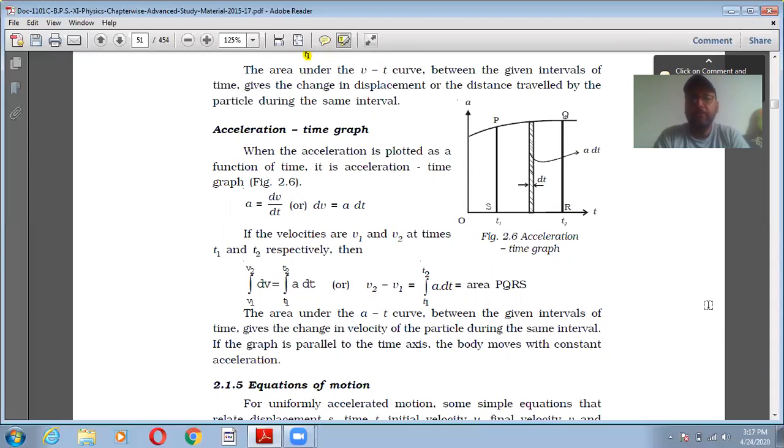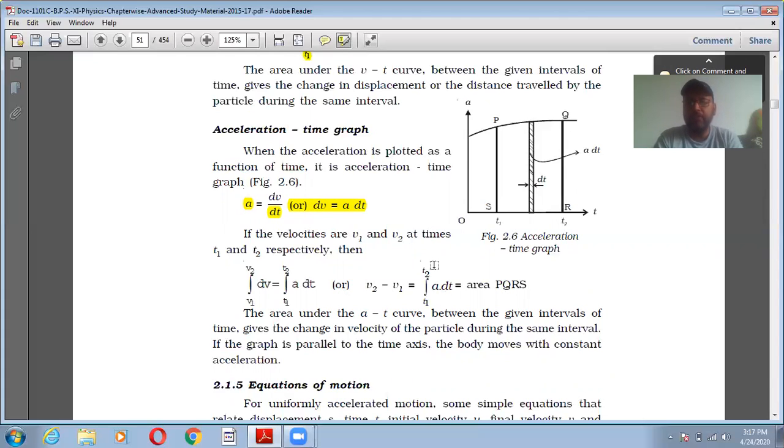When the acceleration is plotted as a function of time, it is an acceleration-time graph. Acceleration can be written as a = dv/dt, that is, the rate of change of velocity.